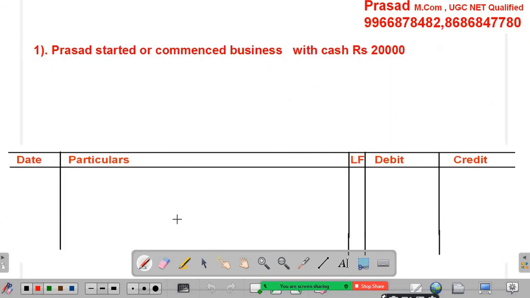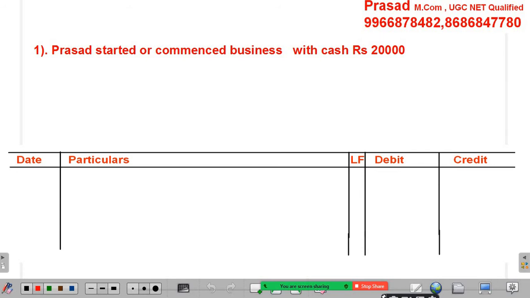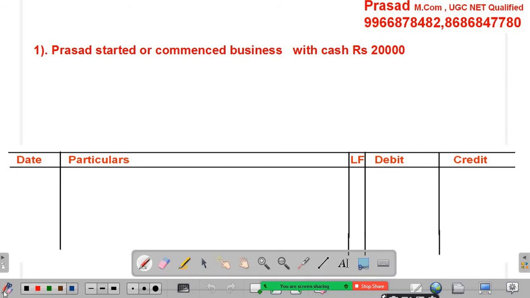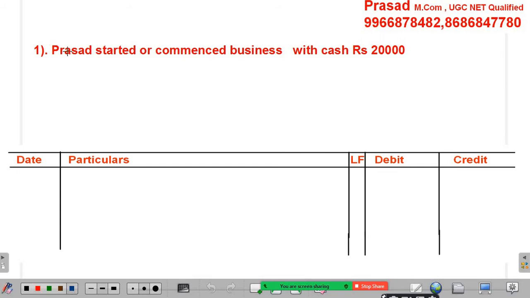Okay, right. First journal entry. Let us see how to write the journal entry. For this transaction: Prasad started or commenced business with cash rupees 20,000.